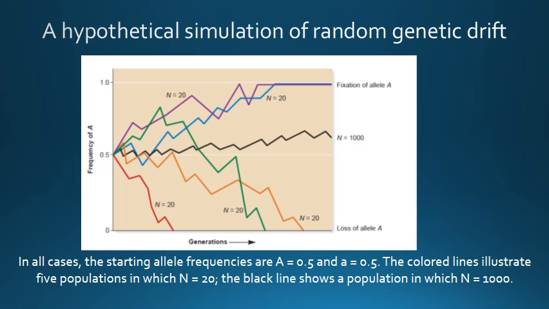By comparison, the allele frequency in the large population fluctuates much less because random sampling error is expected to have a smaller effect. Nevertheless, genetic drift leads to homozygosity even in a large population, but this takes many more generations to occur.